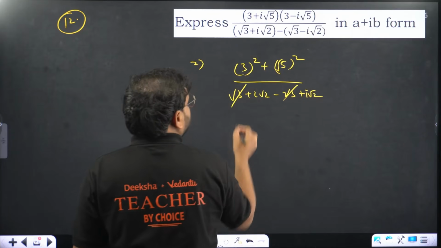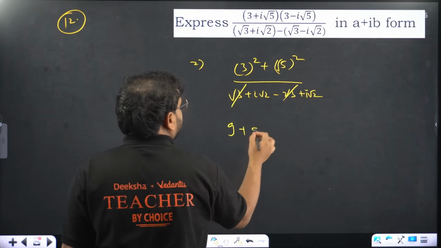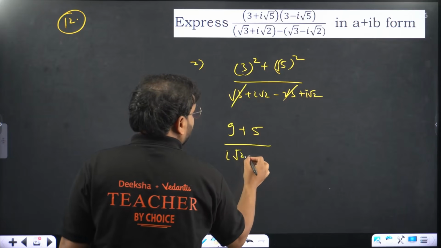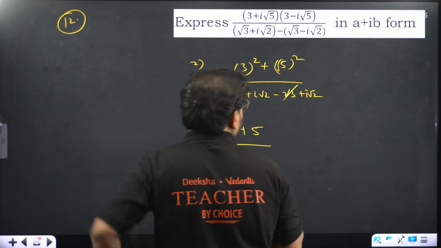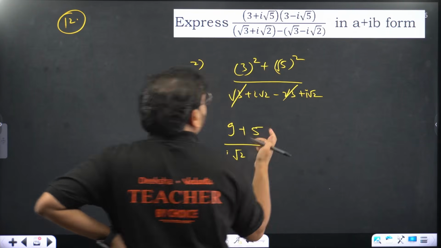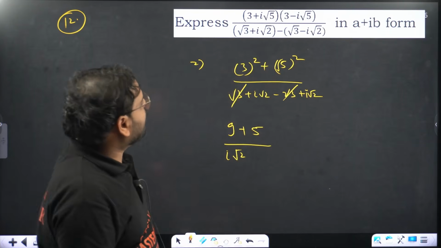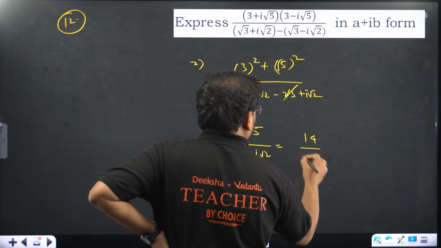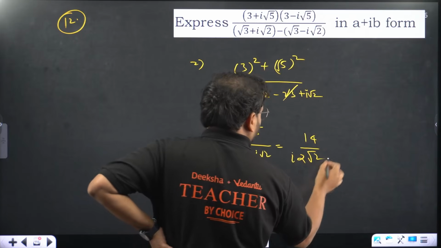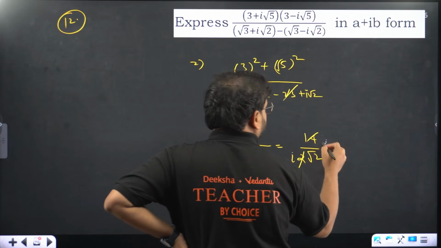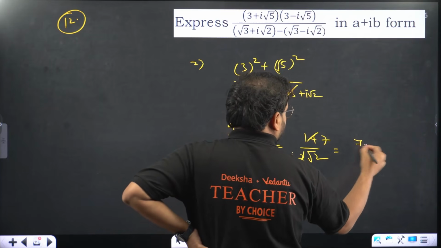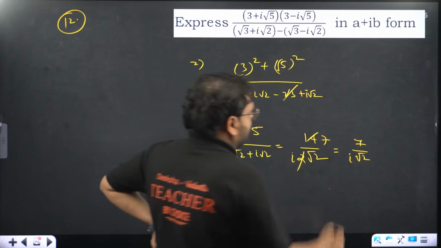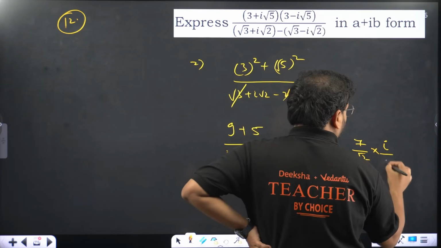Root 3 and root 3 cancel. This is nothing but 9 plus 5, that's 14. Over here we have i root 2 and i root 2, so plus i root 2, that becomes 14 by 2i root 2. So 7 by i root 2. Let's multiply this with i over here.